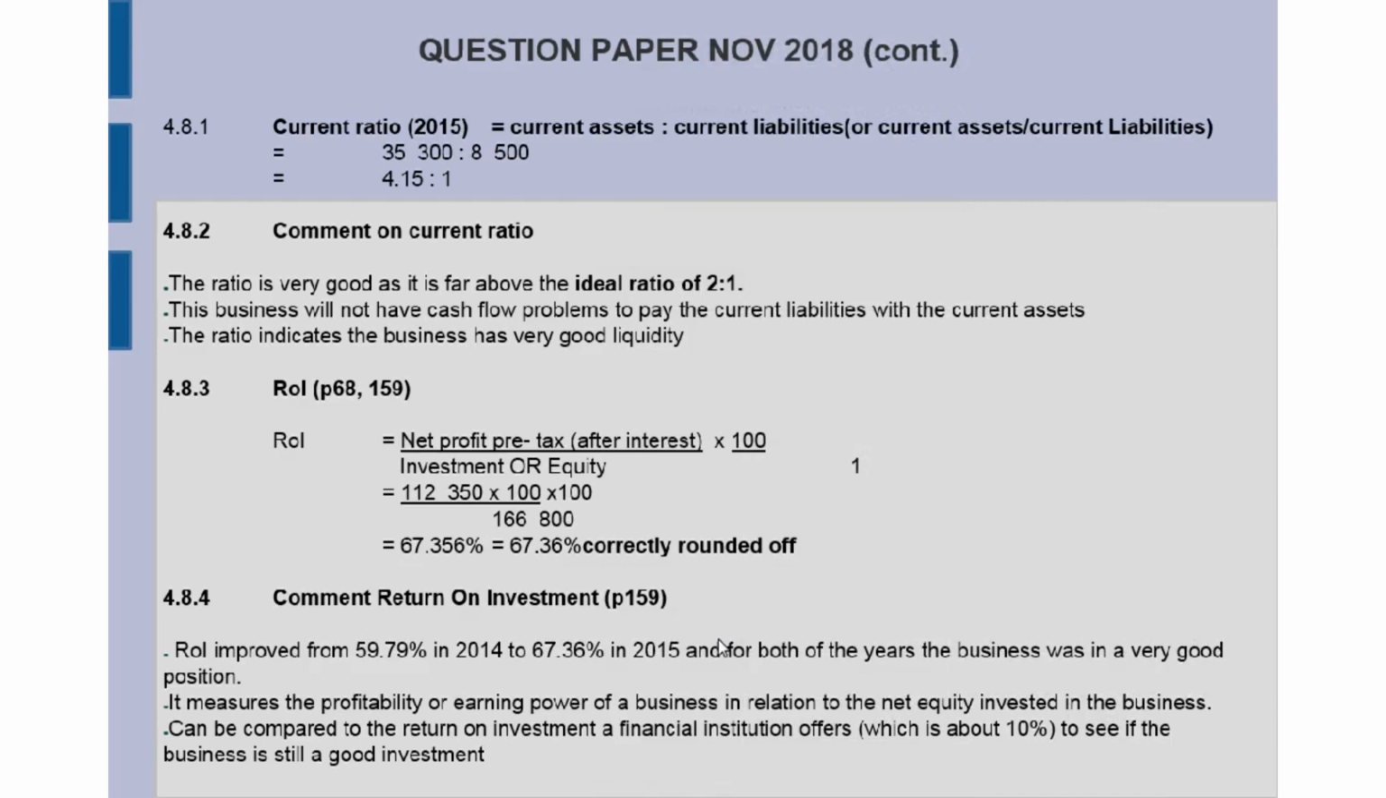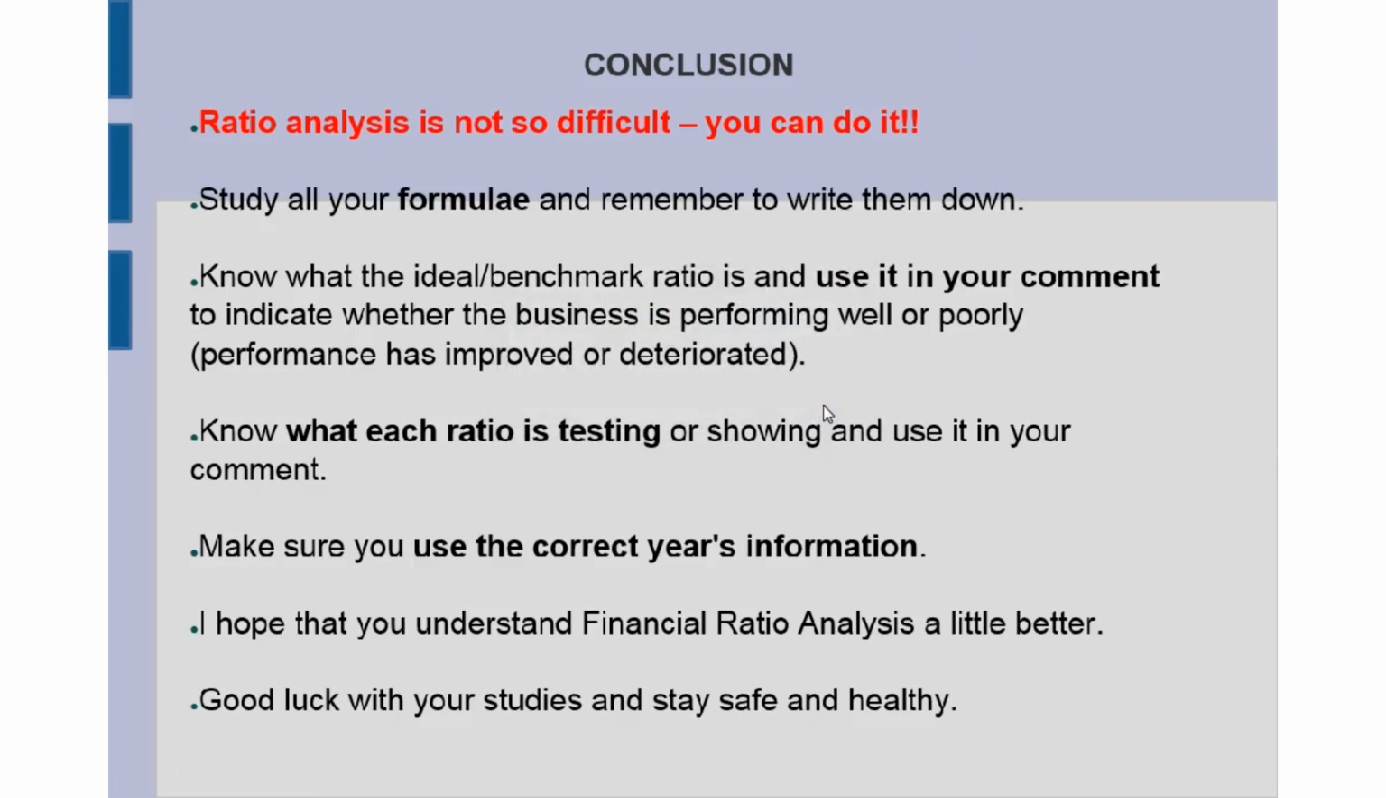Commenting then on your return on investment, 4.8.4, you can then say the business has improved from year 1 to year 2. If you look at the percentages, increased. You can also say what it measures, the profitability or earning power of a business in relation to the net equity invested. And you can also say it can be compared to the return that an investment will yield at a financial institution. Right, I hope that that has helped you understanding the ratio analysis.